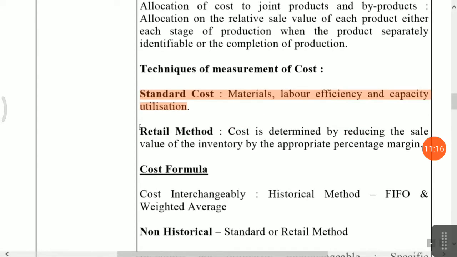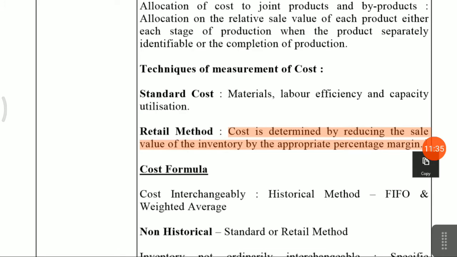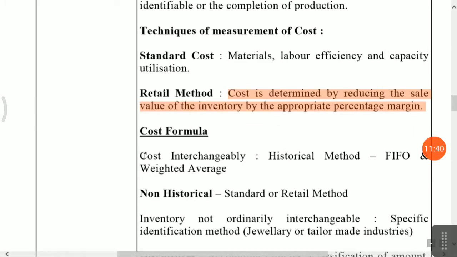Next one is retail method. Now what is the meaning of retail method? Who is applying this? Generally the retail industry applies this type of method. That is, cost is determined by reducing the sale value of inventory by an appropriate margin. They consider some appropriate margin because the prices are changing daily and fluctuating, so it is very difficult to do valuation of closing stock. So the retail method is there. The cost formula is cost interchangeably, historical method, that is FIFO method and weighted average method, is allowed. Non-historical means standard and retail method.